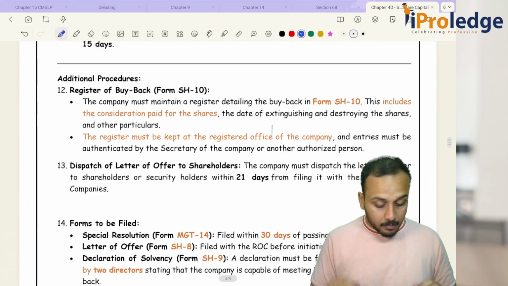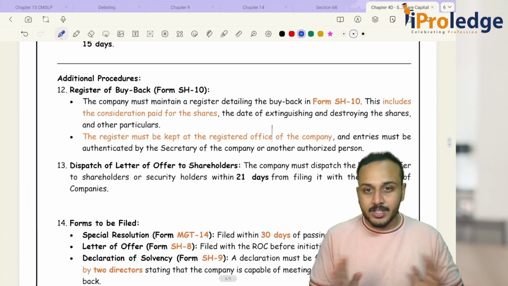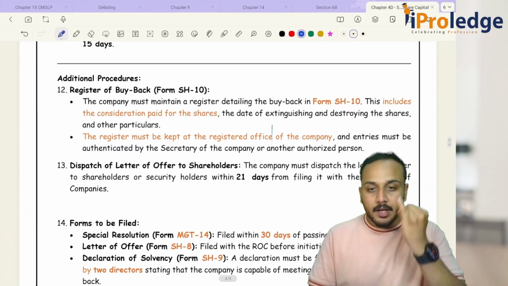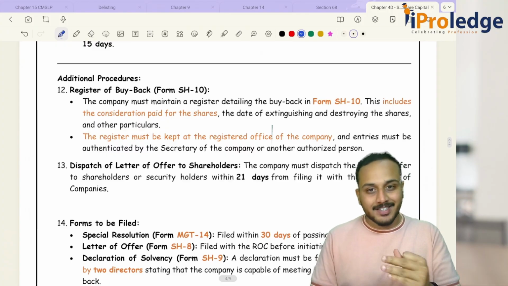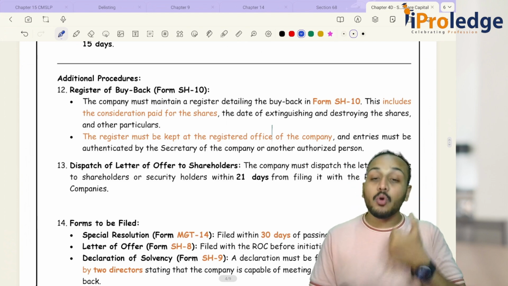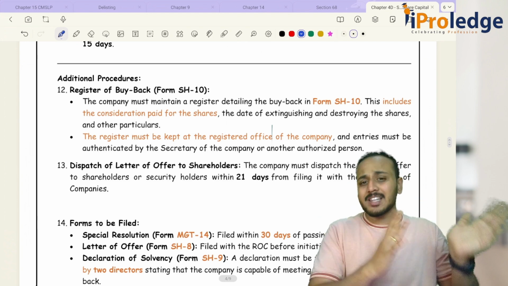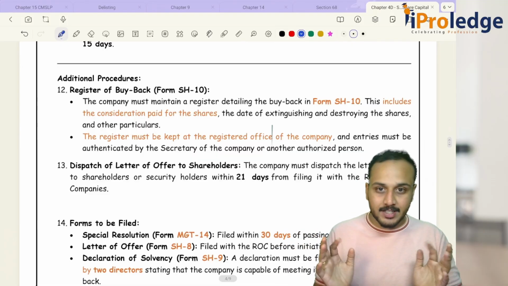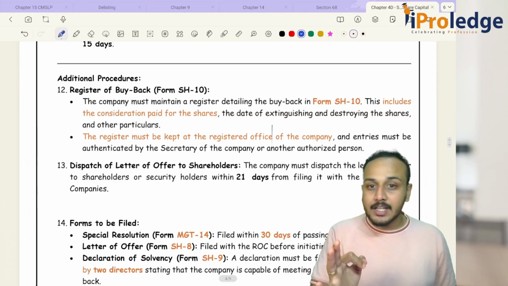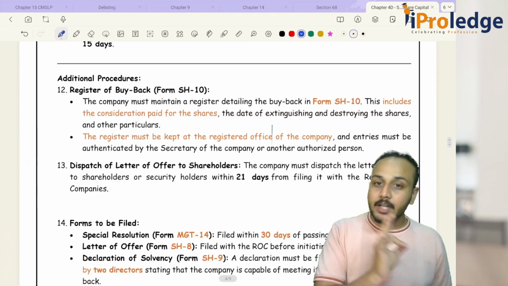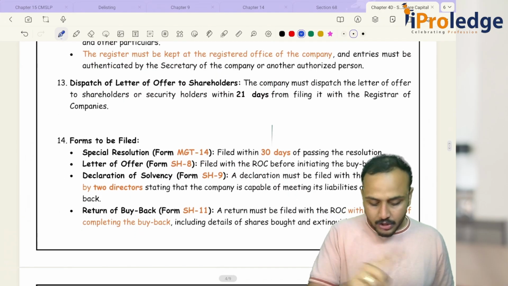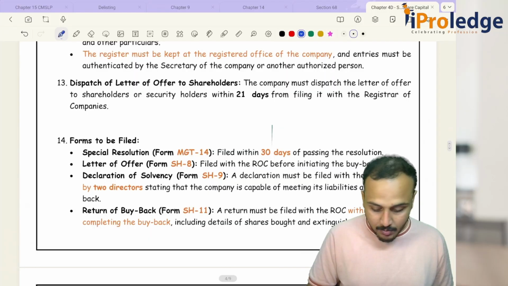Now coming to your additional rules and regulations, you need to majorly remember 5 forms: SH8, SH9, SH10 and SH11 and MGT14. MGT14 will only come when you're passing special resolution, and that is constant. Whenever you're passing special resolution, you need to file MGT14 within how many days? Within 30 days of passing your resolution. Special resolution, MGT14, within 30 days of passing special resolution.